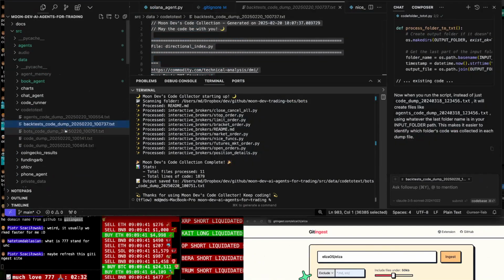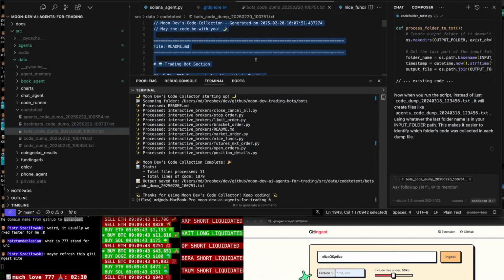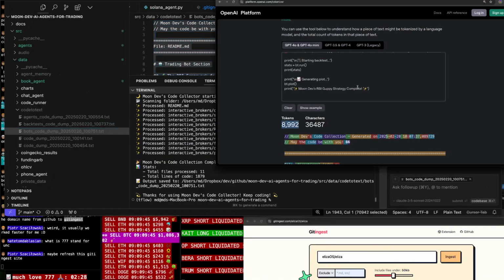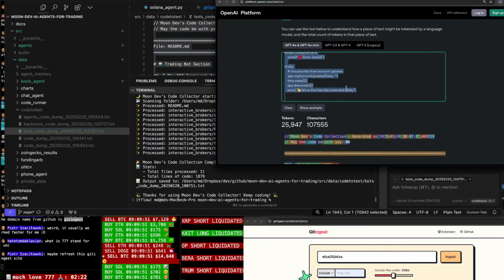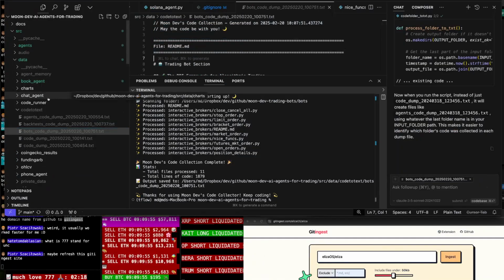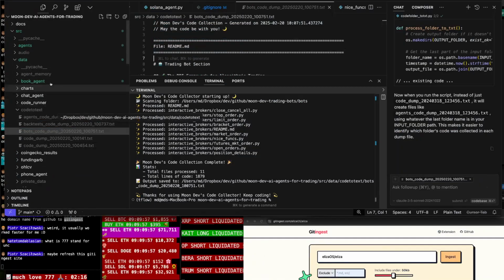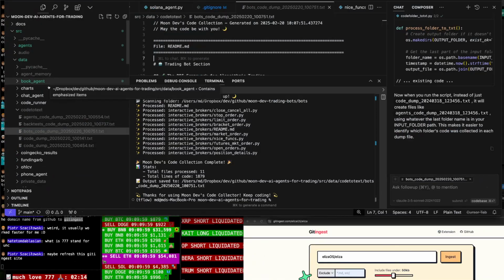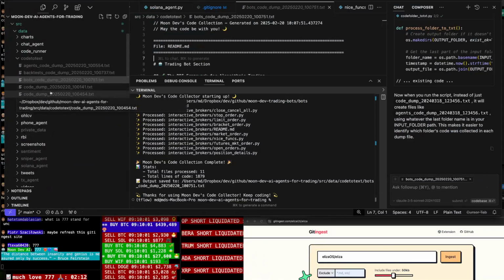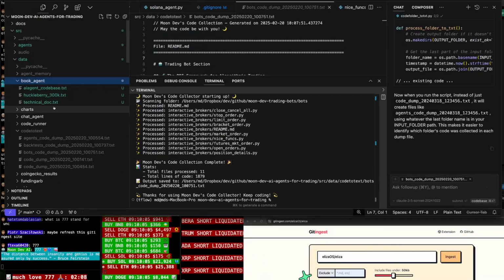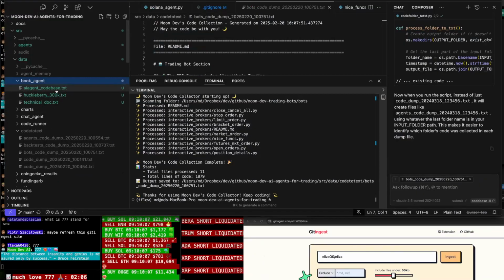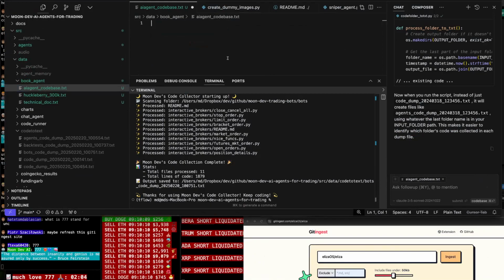Weak. 25,000 tokens. Let's go put it in our data here. 777 text book agent technical doc AI agent code base.